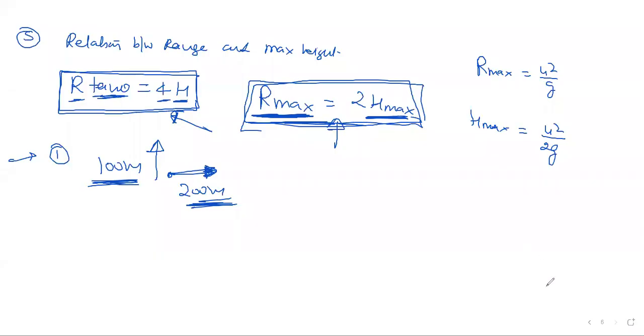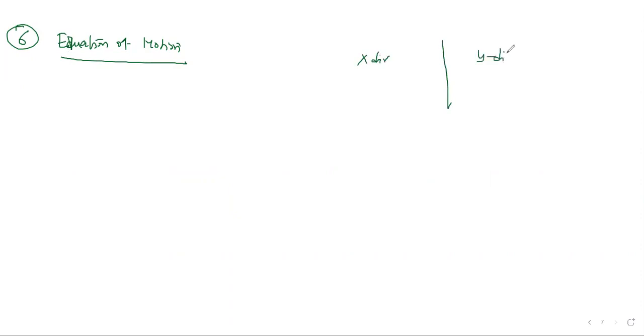So now, 6th point, we're learning the equation of motion. How do we represent the complete equation of motion? So let's write the equation of motion. Once more I'm telling, look here, in x direction we are talking, then we're talking about y direction. Here no acceleration, so x is 0. Here there's acceleration, that's called minus g, in y direction. So let's write the second equation of motion in both directions, then combine them.